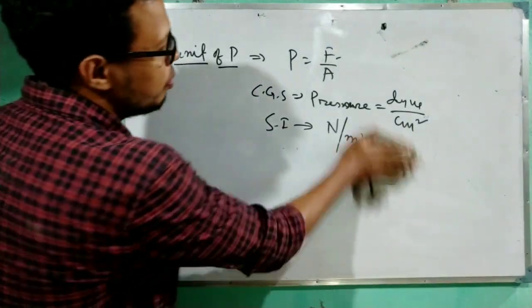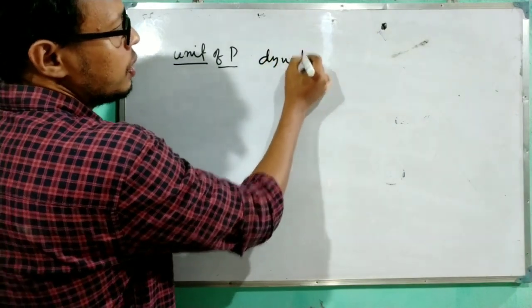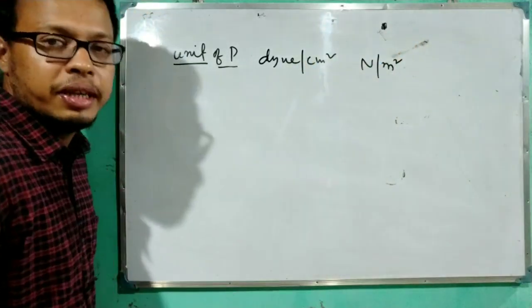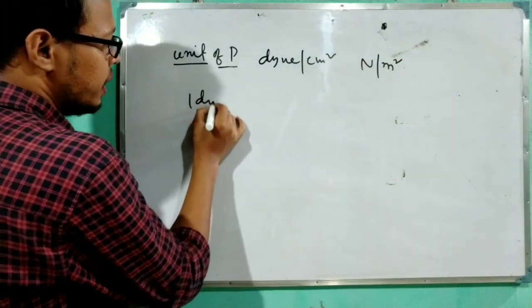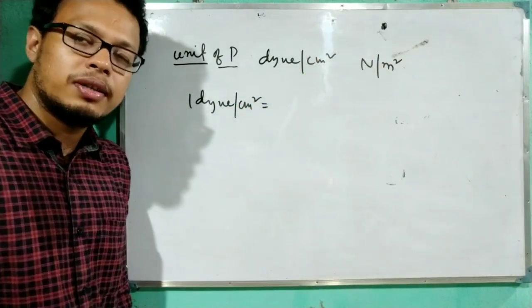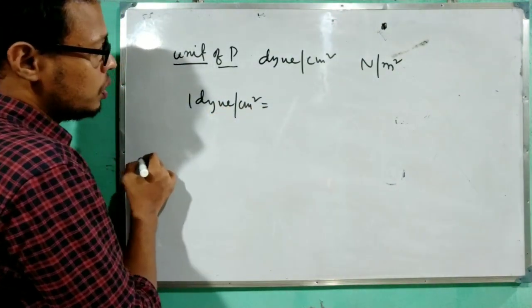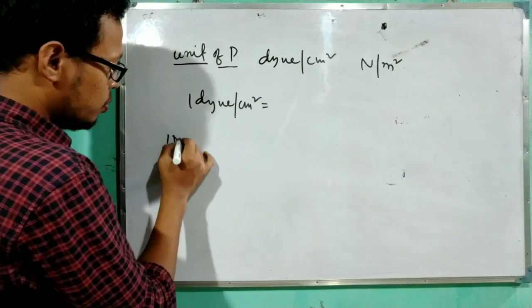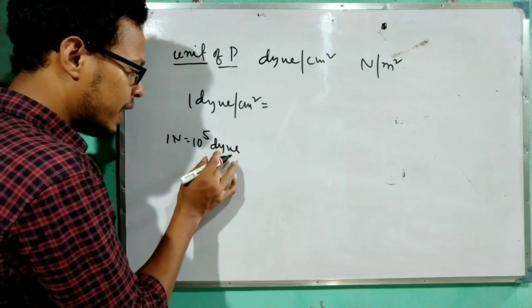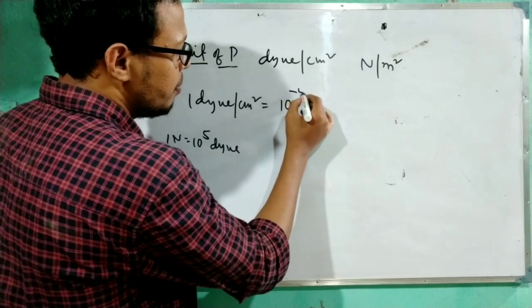Okay, I told about the 2 units, which are the dyne per centimeter square and the Newton per meter square. So what is the relation between them? First one, suppose this is 1 dyne per centimeter square. In terms of Newton per meter square you have to write. Sometimes these numericals come also. See, 1 Newton equals 10 to the power 5 dyne. Okay, so 1 dyne will be 10 to the power minus 5 Newton.